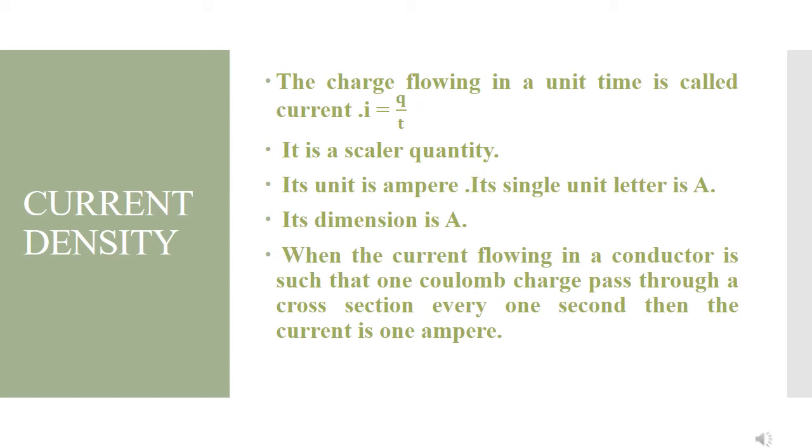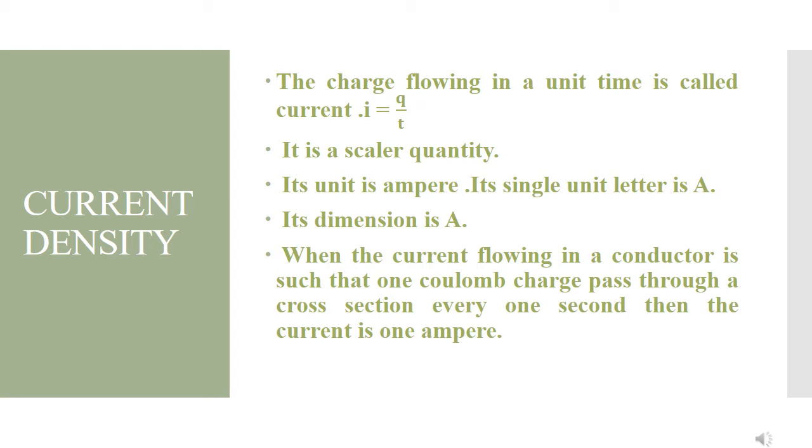Now I introduce another quantity which is known as current density. Now what do you mean by current density? So current is a scalar quantity as we discussed. The formula for measurement of current is I equals Q upon T, which is charge per unit time. So charge flowing in a unit time is known as current. Its unit is ampere, its symbol is A, its dimension is A. It is a fundamental quantity.